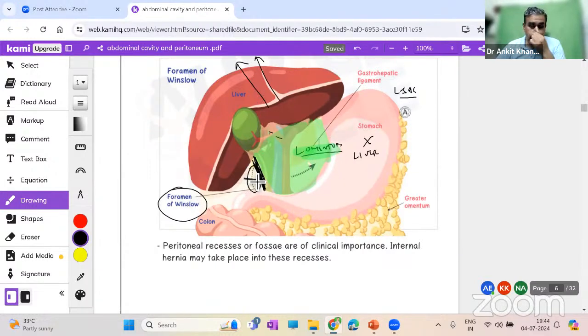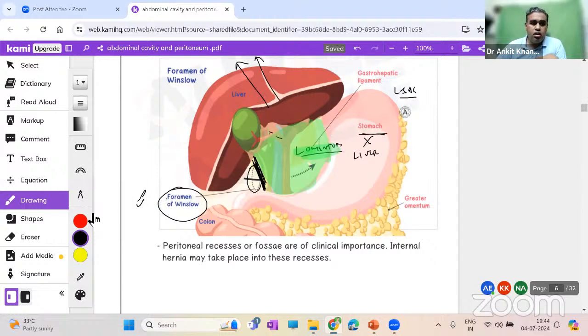It's a big space over here. That is known as the foramen of Winslow or epiploic foramen. You can actually pass your fingers through here. What it is doing is connecting the greater sac, which is outside or in front of the liver, to the lesser sac, which is behind the stomach.